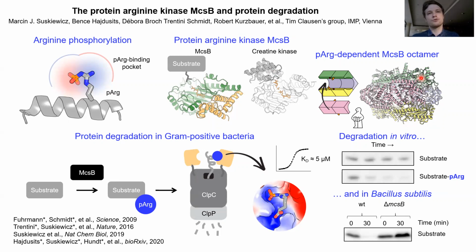And Bence could show with in vitro phosphorylation assays that it has some preference for unfolded substrates that would be able to access the active sites that are buried inside the cage.